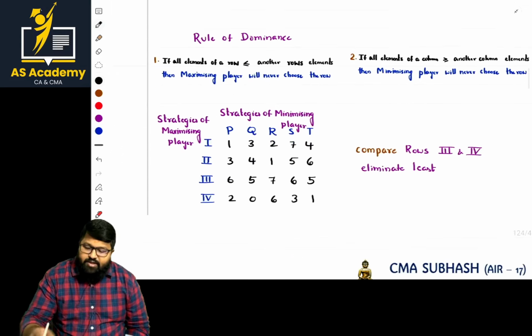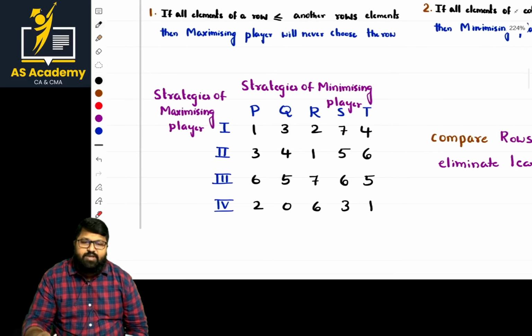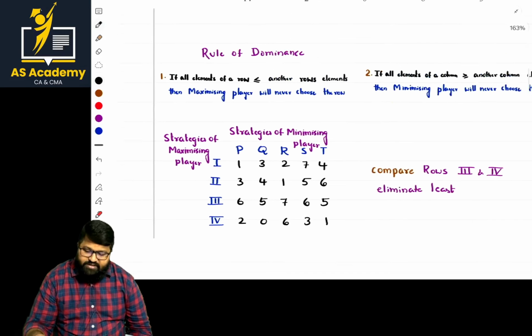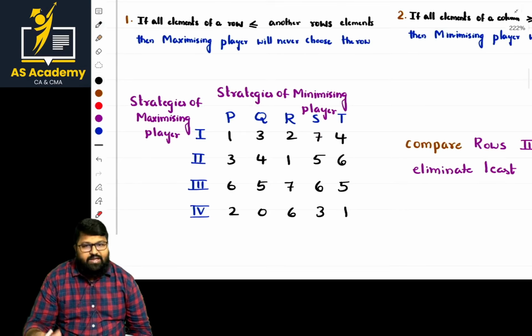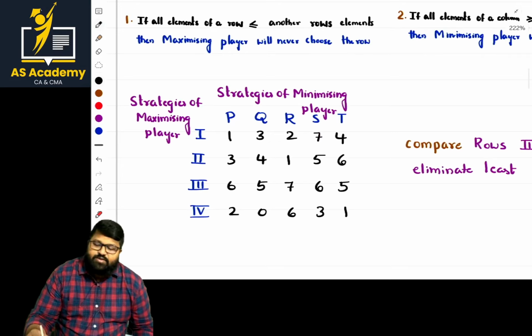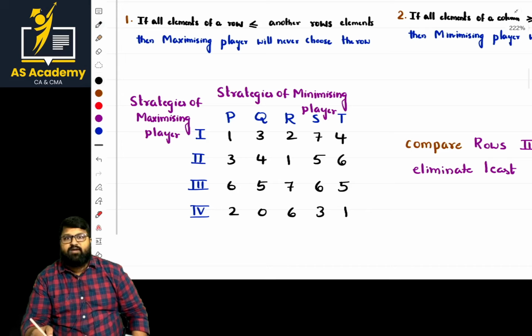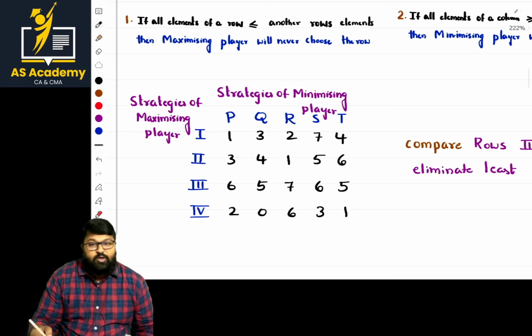Here the rule of dominance is mentioned, and this matrix should be noted properly for your convenience. Basically we can eliminate as per the rule. What is the order of this matrix? Number of rows 1, 2, 3, 4. Number of columns 1, 2, 3, 4, 5. That is a 4 by 5 matrix. It should be reduced to a 2 by 2 matrix.